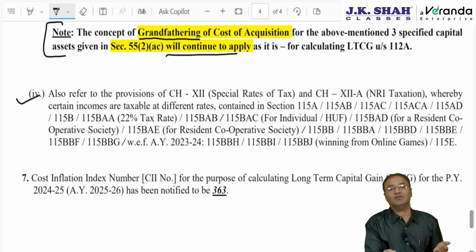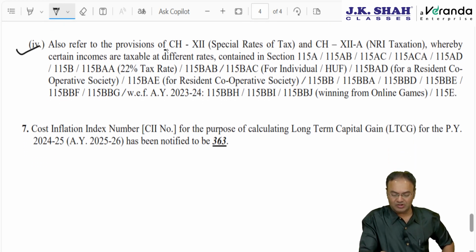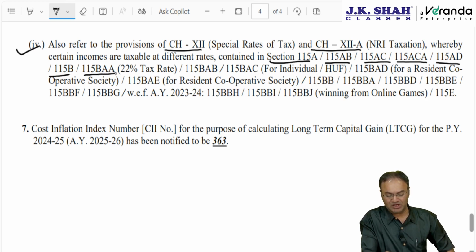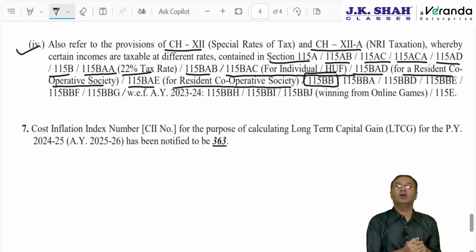In the Income Tax Act, we have a separate chapter called Chapter 12, Special Rates of Tax, where we will be discussing Chapter 12 and Chapter 12A, all these tax rates which are given in the Income Tax Act, like Section 115A, AB, AC, ACA, 115AD, 115B, BAA, 22% tax rate for company, BAB, 15% tax rate for company, BAC for individual, HUF, AOP, BOI, BAD for resident cooperative society, BAE, 15% tax rate for resident cooperative society, 115BB, my favorite section, which is for winning incomes taxable at 30%, etc.